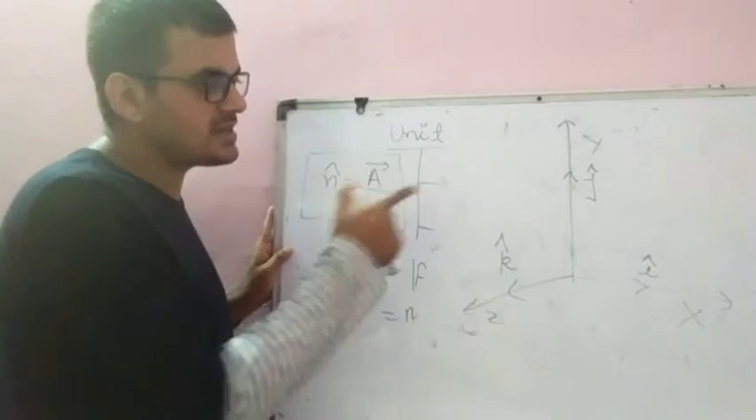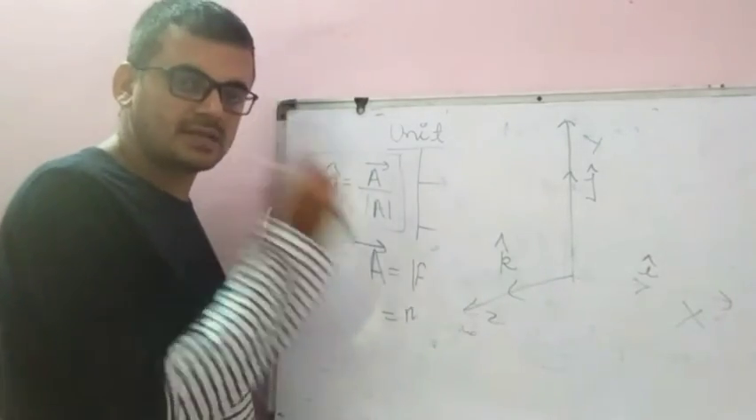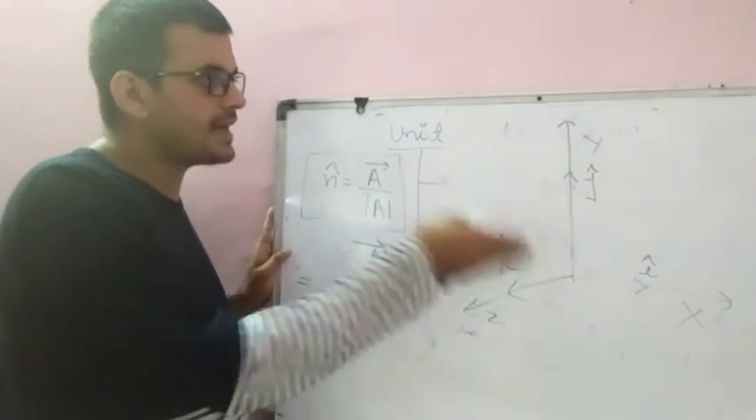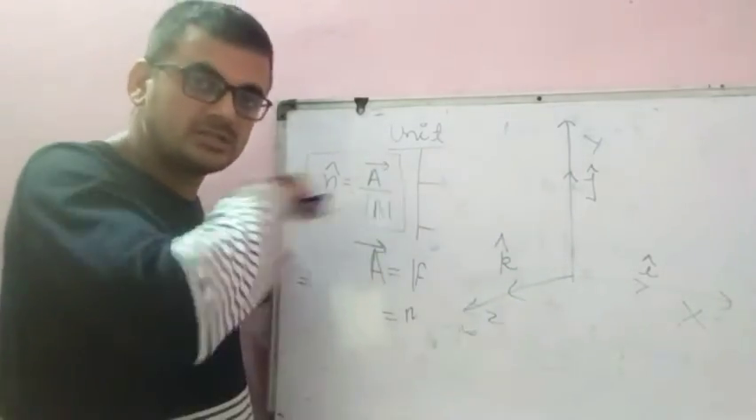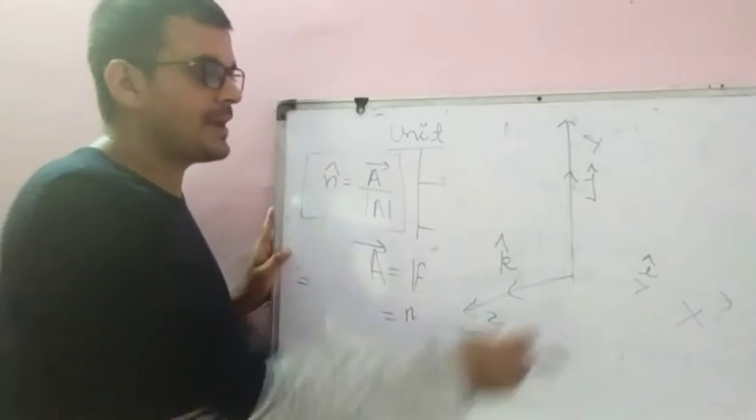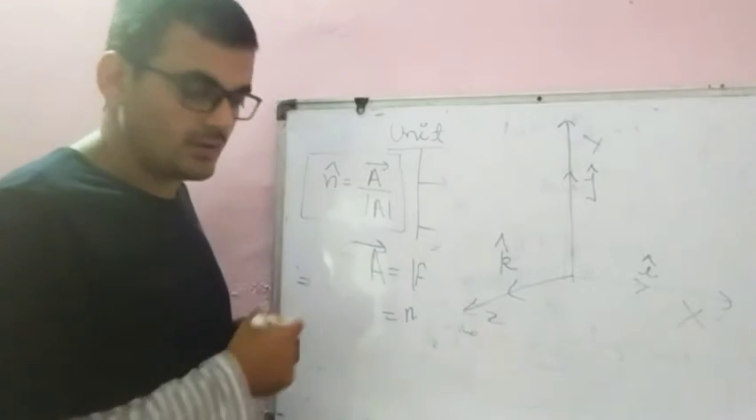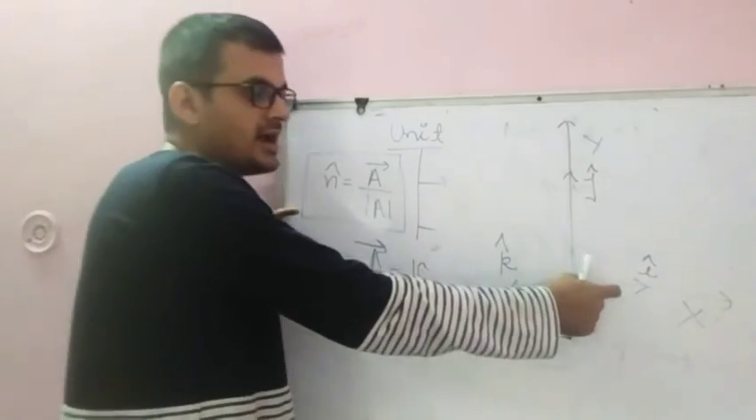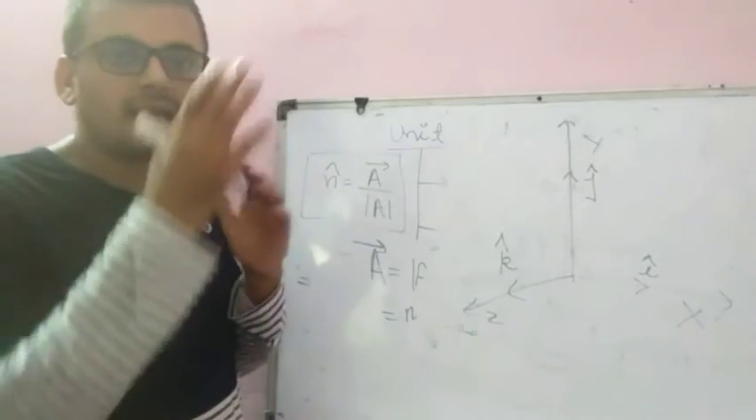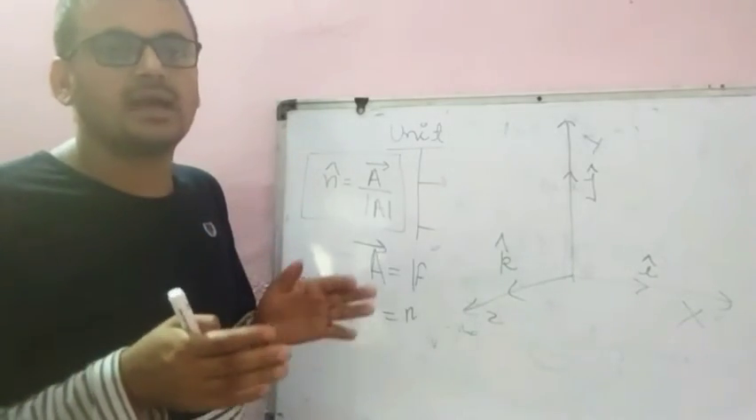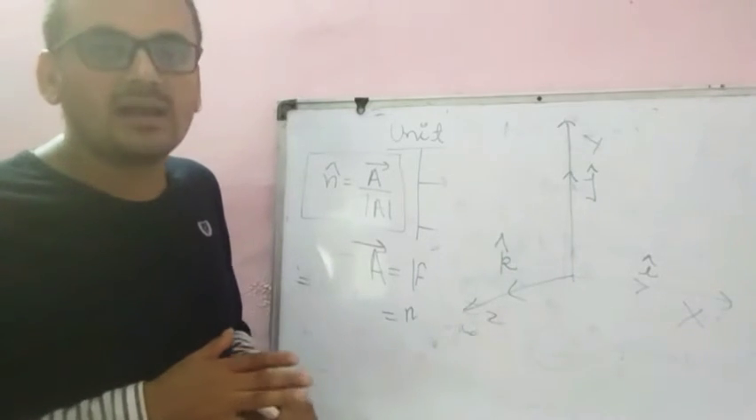So i, j, k are the directional vectors or unit vectors along x, y, z. These are also called direction vectors, because these indicate the direction. The magnitude of i will be 1, j will be 1, k will be 1. And these three, i, j, k, are mutually perpendicular. When i, j, k are mutually perpendicular, then these vectors are called orthogonal vectors.